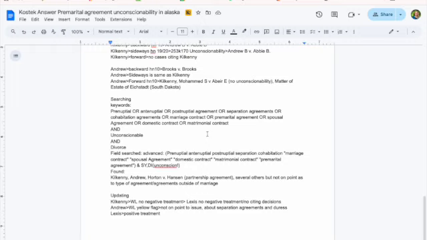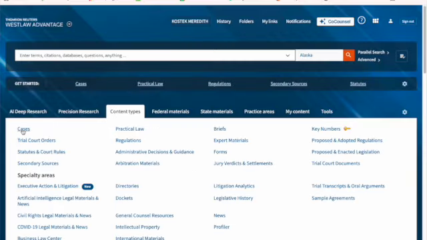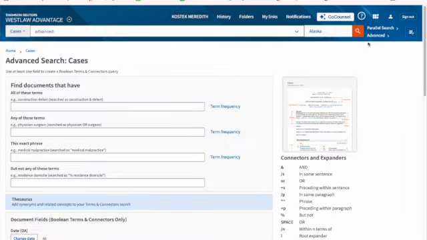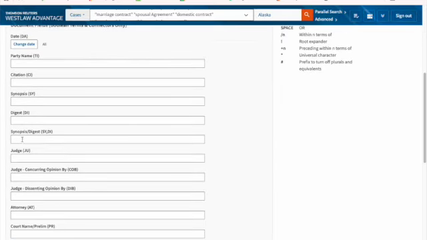I've decided that a field search will be my best idea, so in my ORs, I'm going to put all of the different ideas of prenuptial agreement, and then in my synopsis digest, I'm going to put the word unconscionability, or unconscionable with exclamation point. Remember, I'm going to go to cases, and then I can go to advanced. I'm in Alaska. And then any of these terms, I'll put all of those terms. And then in my synopsis digest, I'll put unconscionable.